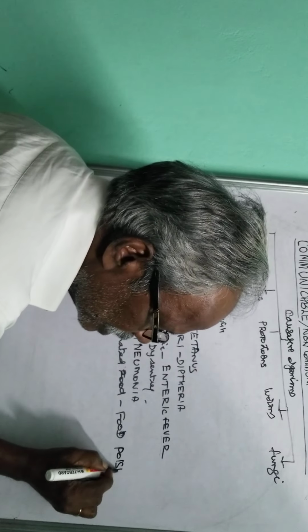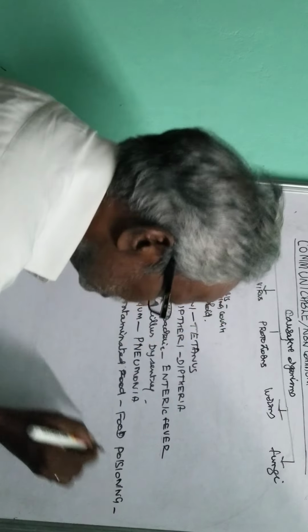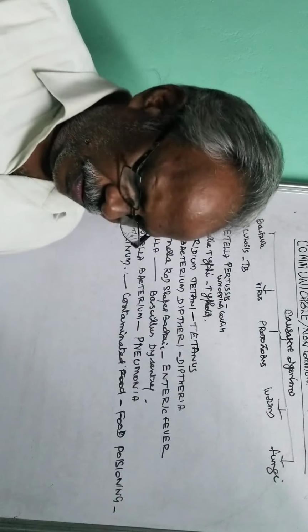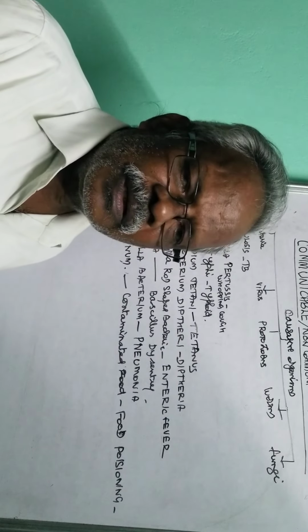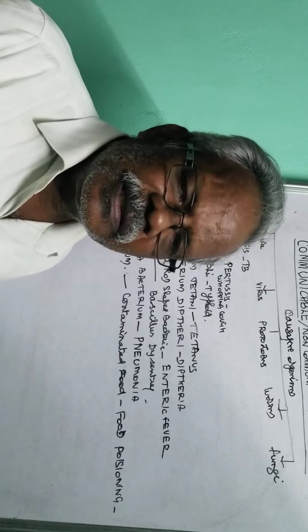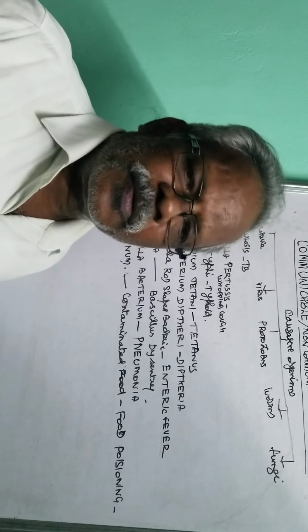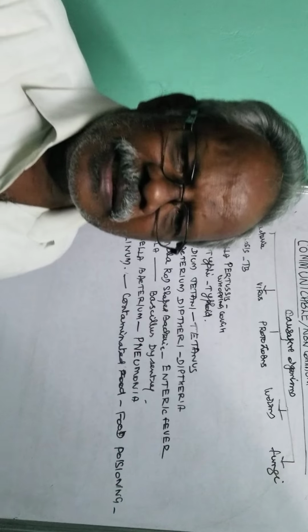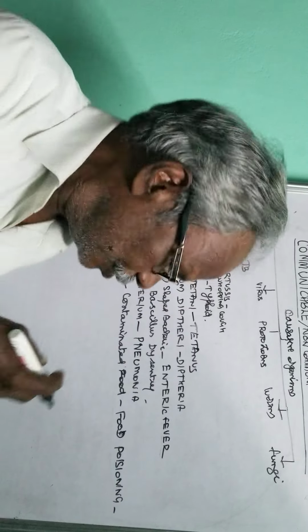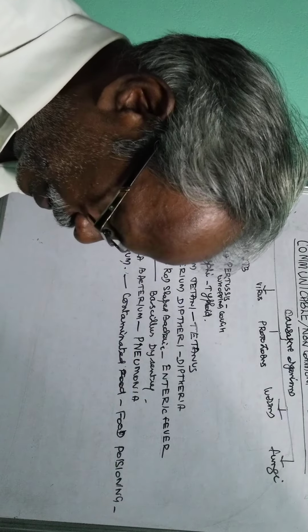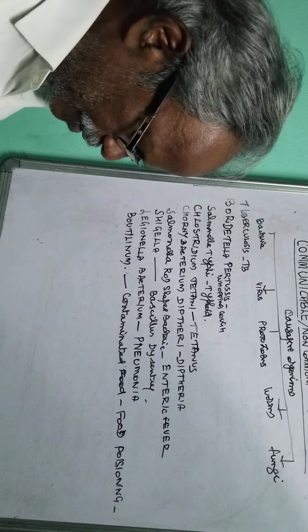Food poisoning happens, for example, if some people keep mutton and other remnants in the fridge for even weeks together, and then if it is taken, food poisoning is caused by this bacteria, botulinum.